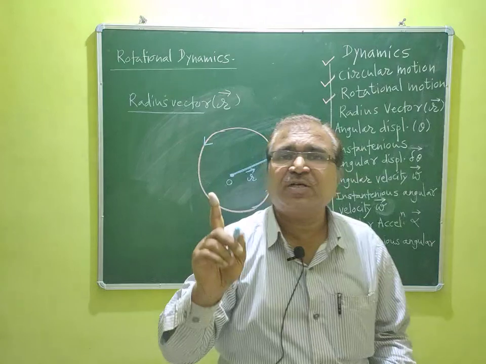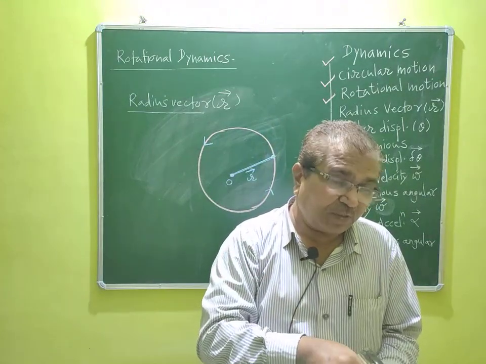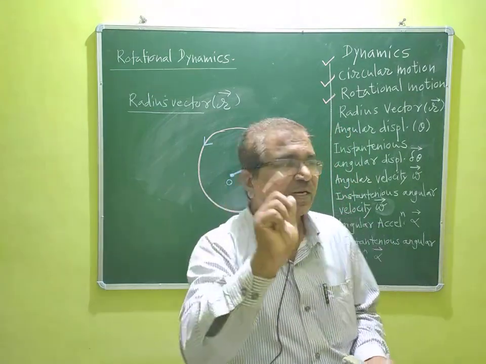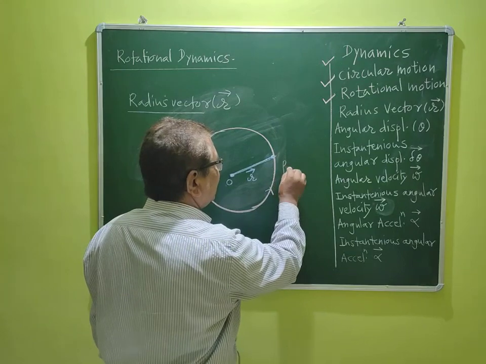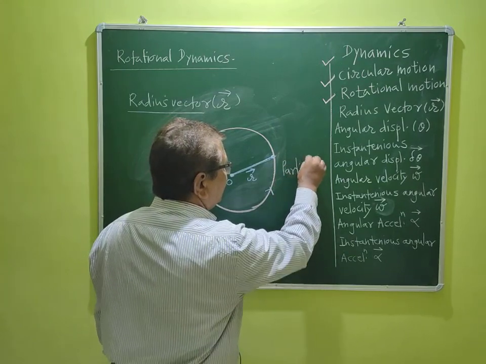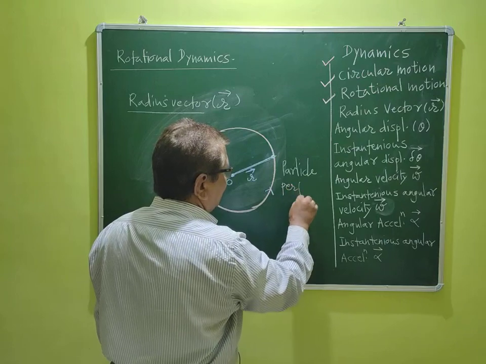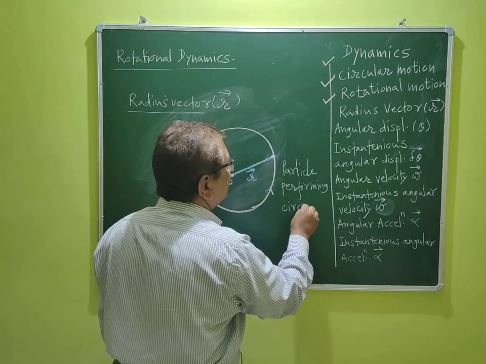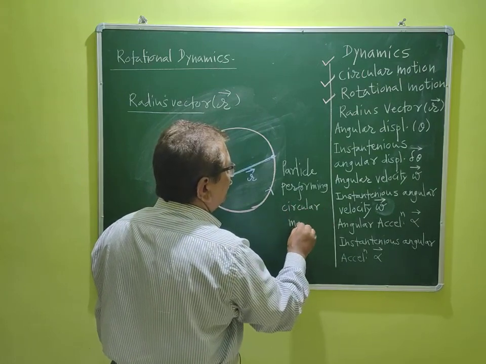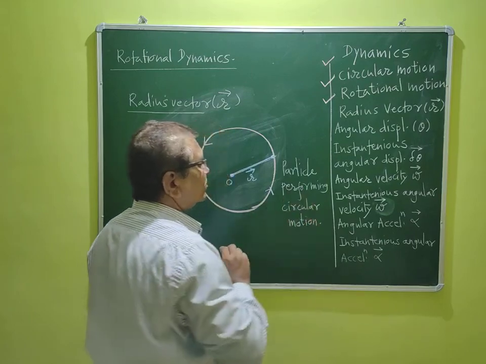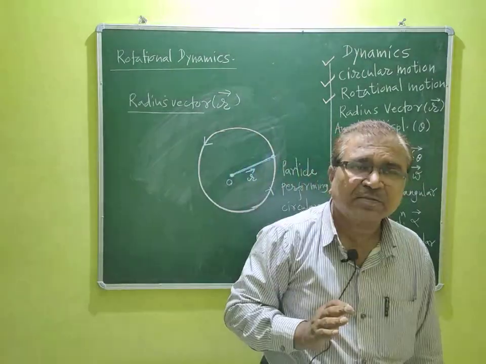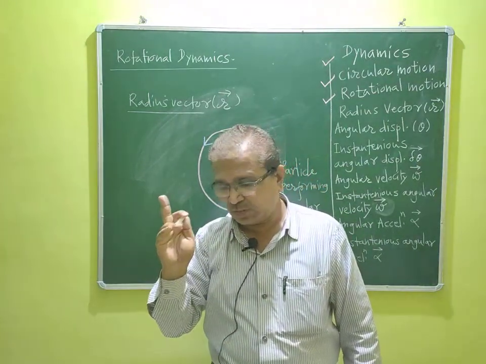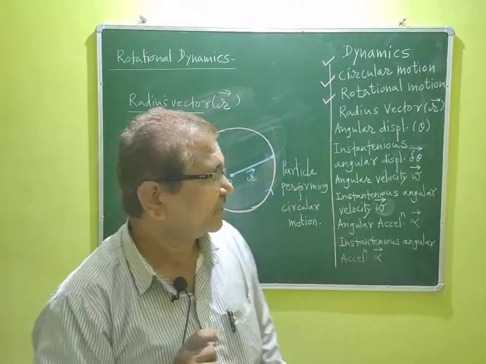For a particle performing circular motion, we will keep this sentence always common for all definitions. So I will write that half sentence. What is that sentence? Dear guys, concentrate here. Particle performing circular motion. This half sentence will arise in all definitions. Most important point. Remember well, dear guys.